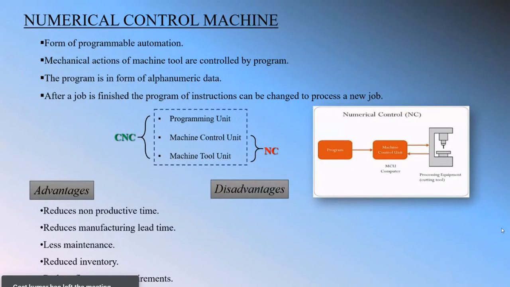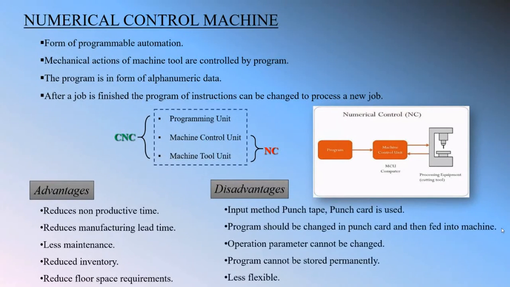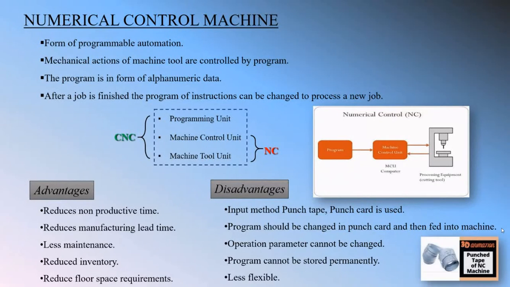Disadvantage of the NC machines. So this is the input method, punch tape. So what is punch tape and punch card used? What I have discussed earlier, an NC machine generally has two units. The first one is the machine control unit. The second one is the machine tool unit. The program fed by the programmer is fed into the machine control unit.